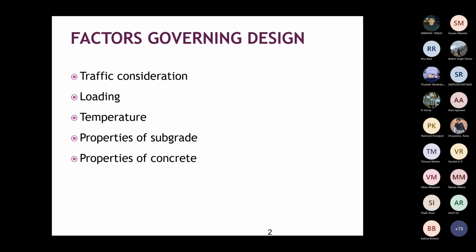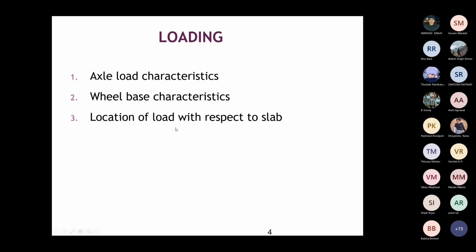Finally, we have seen that the flexural strength of the concrete has to be compared, so the properties of the concrete are important to us. The loading here means axle load characteristics. What are the wheel load characteristics? How many axles are there, and for each axle you have the wheel base also. What is the distance between the axles, or wheel base? Then the location of the load with respect to the slab.